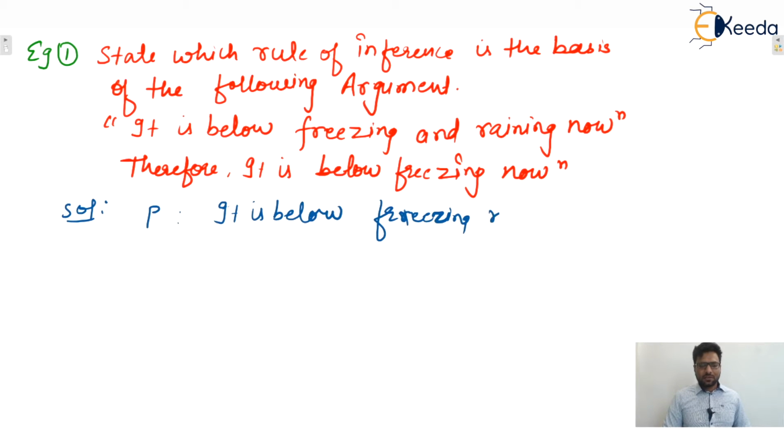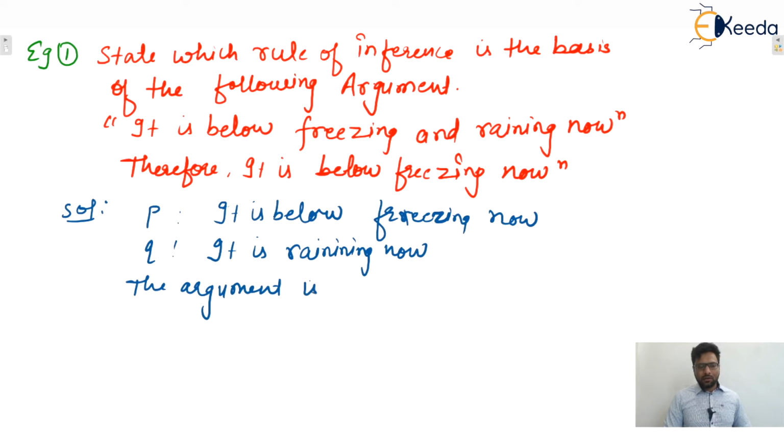It is below freezing now. Let us take one more proposition Q which represents it is raining now. Whatever is written after therefore, that is your conclusion. So you only tell me, the argument is of the form: one premise is there, that is P and Q, and therefore P. You only tell me this one is valid or not. Yes, this is valid.